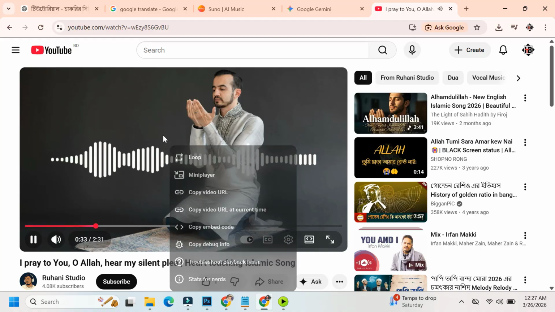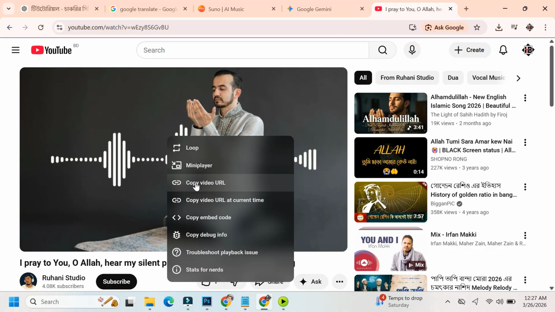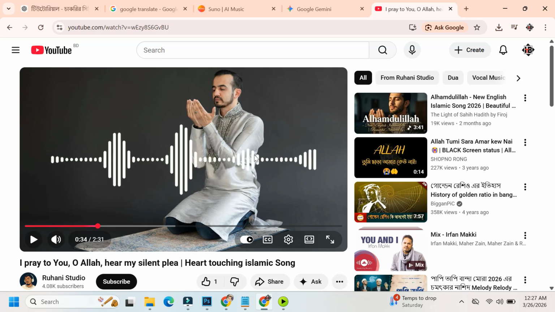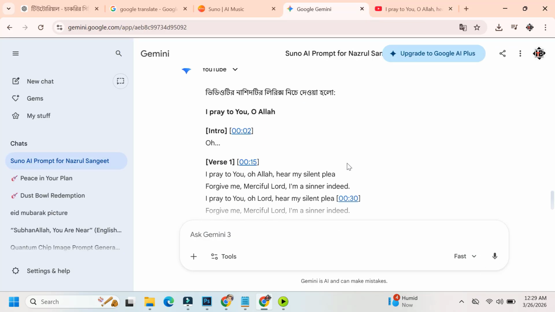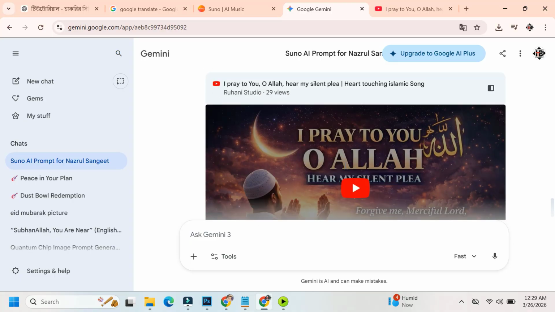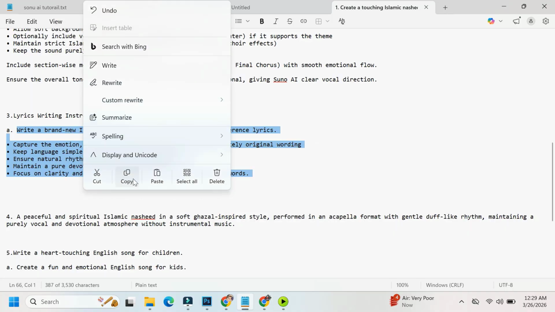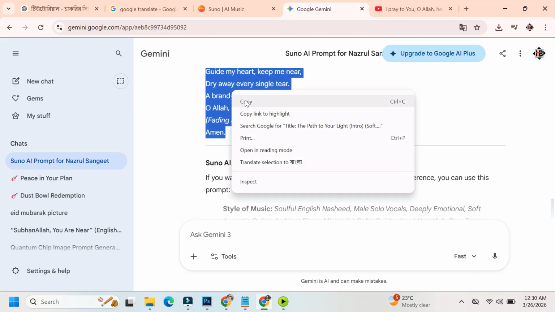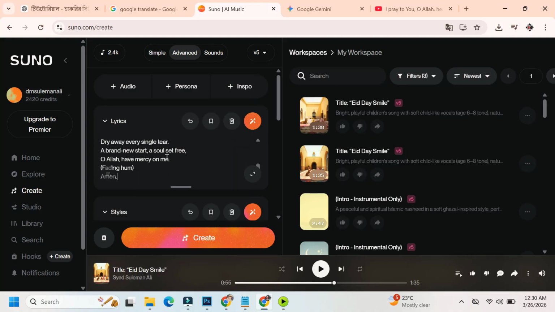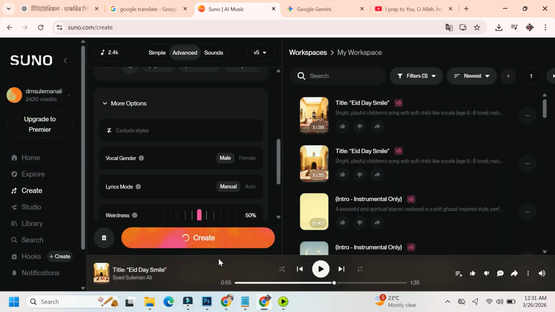Another method is to create a song based on an existing one. For that, copy a song link. Get its lyrics using AI. Ask AI to create a new song inspired by it, not copying. AI will generate a similar style, but completely new lyrics. Then follow the same steps. Copy lyrics, paste into Suno style, click Create.